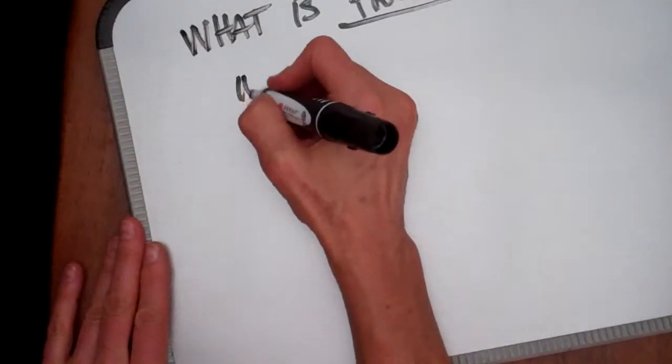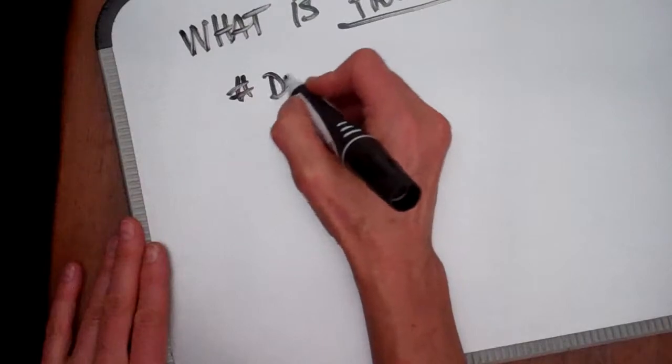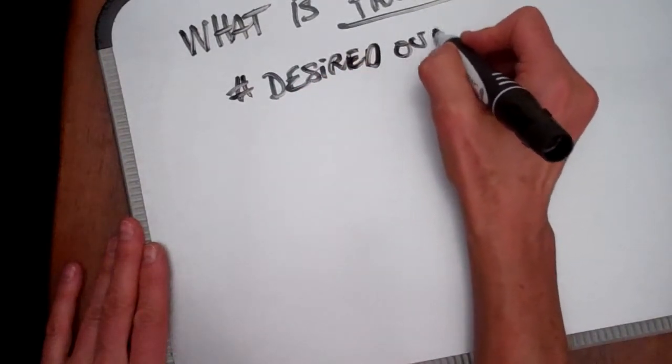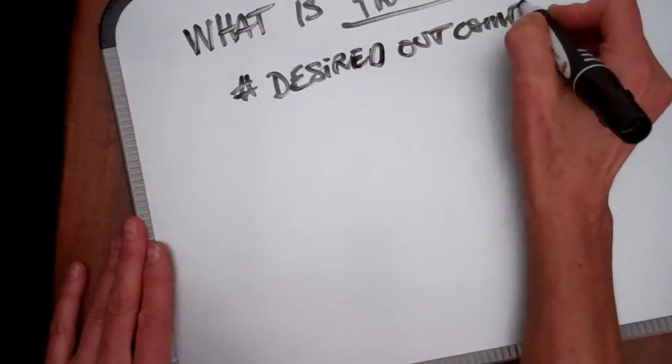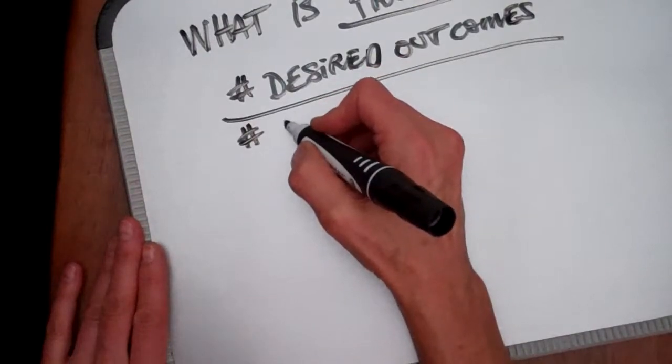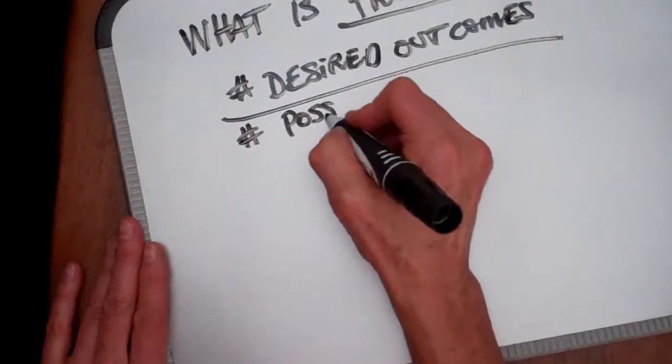All right, so in order to calculate probability, you have to know two things. You have to know first the total number of desired outcomes, and you have to know the total number of possible outcomes. Right?